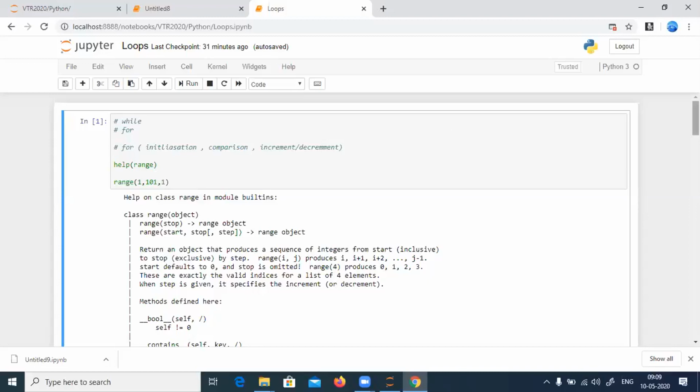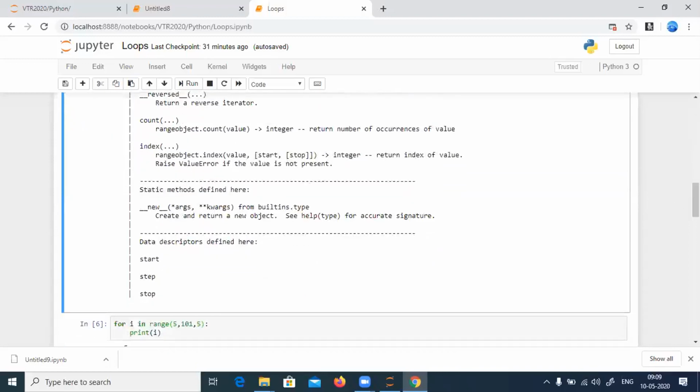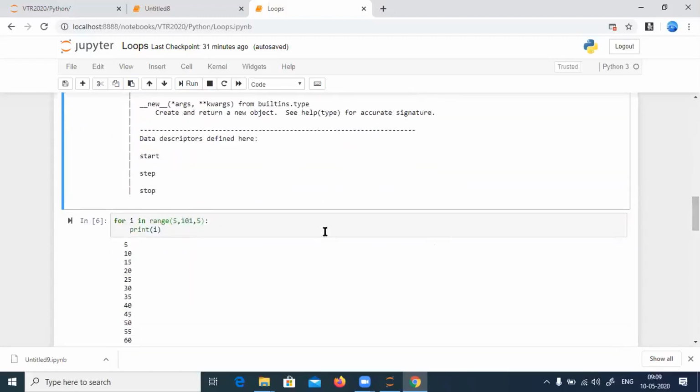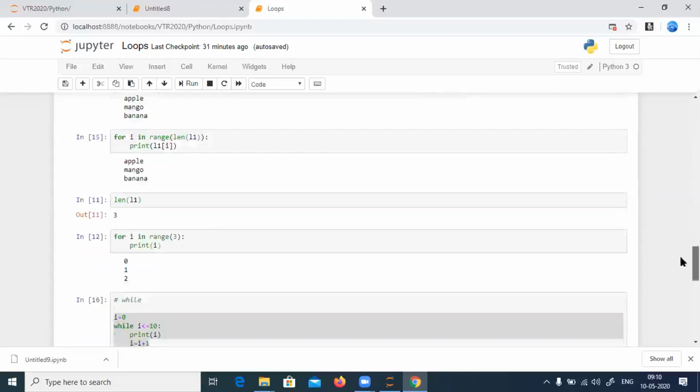Now I showed you how to display the same. To display it, I have something like for i in range of 5, 101, 5. That is, start from 5, end at 101, and every time go by 5. That means 5, then plus 5 is 10, then plus 5 is 15, then 20, 25, and it goes till 101. This is the output you got with respect to the for loop.